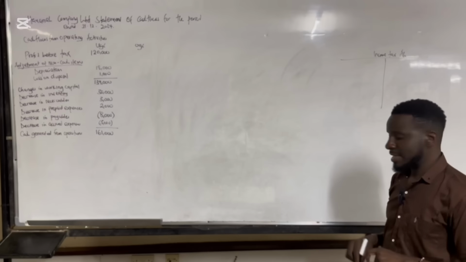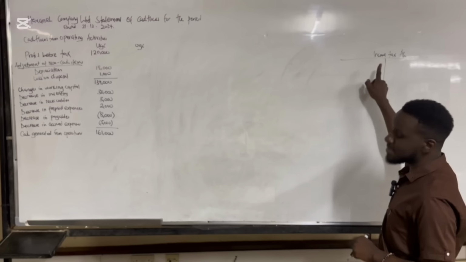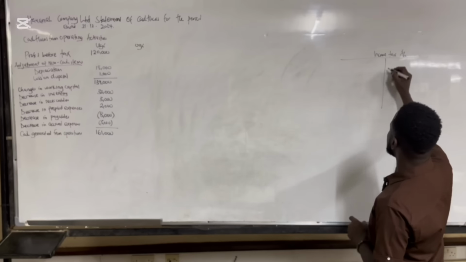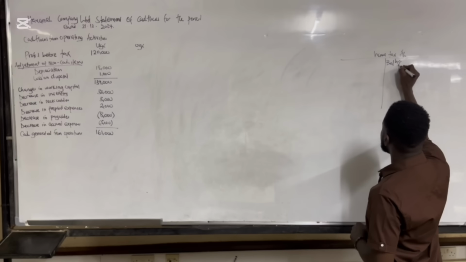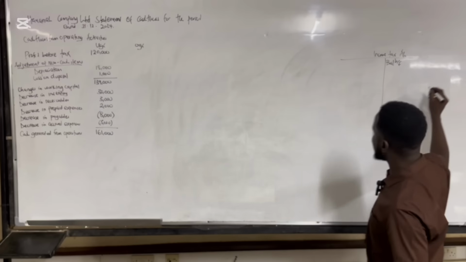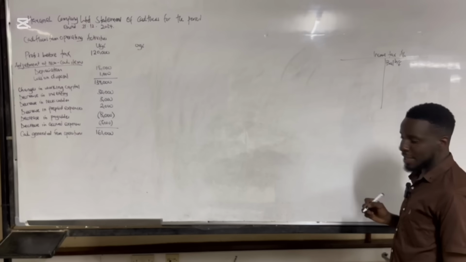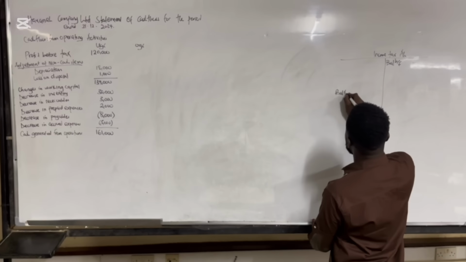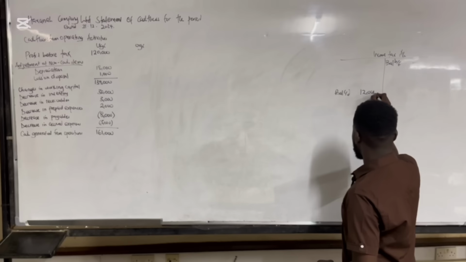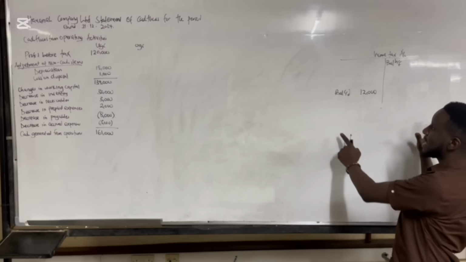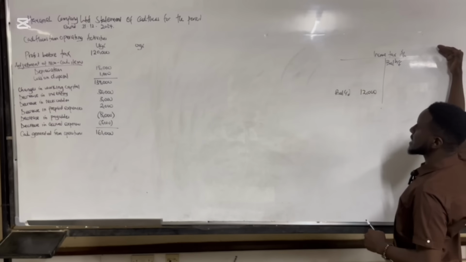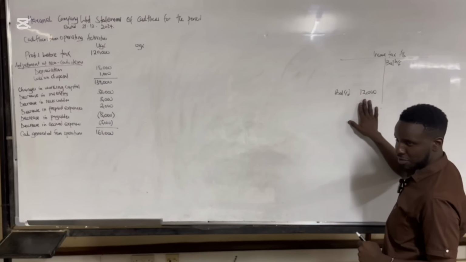Since the income tax that is supposed to be paid is payable, it means a liability. A liability has a normal credit balance. So our balance brought forward, if you check within the balance sheet, is 0, meaning we don't have any balance brought forward. But the balance carried down, the one of 2024, is actually 12,000. We are only drawing up the T account to get how much tax was paid.